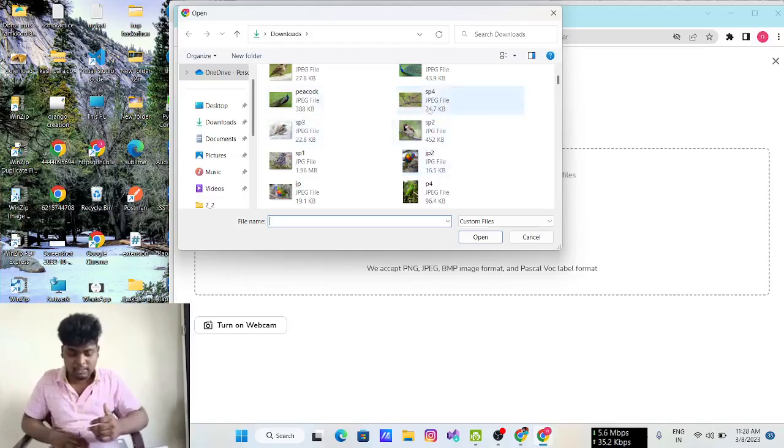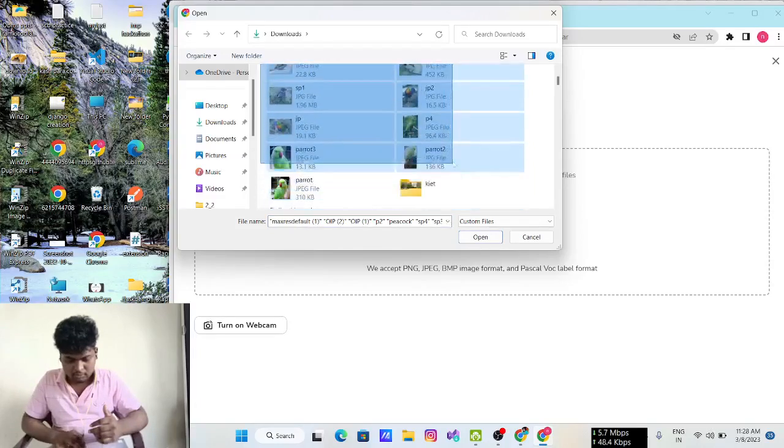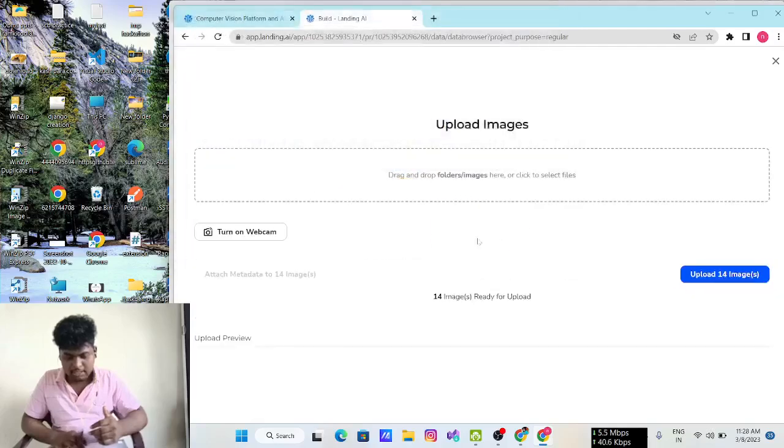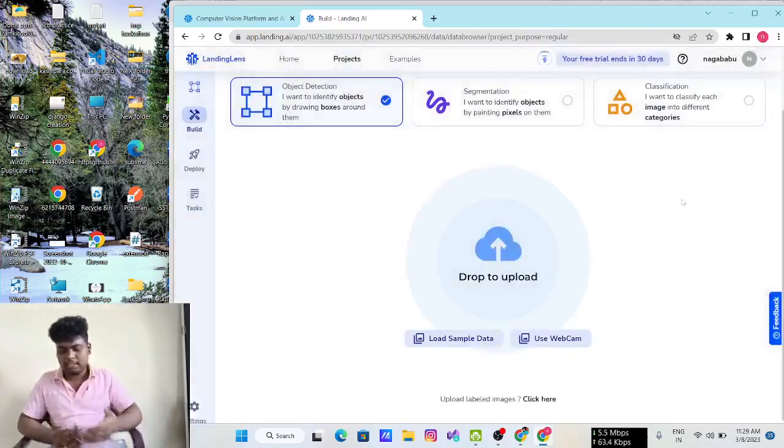So I am selecting these images. I selected some images of parrots, sparrows and peacocks, and click on upload. I am uploading nearly 14 images here.